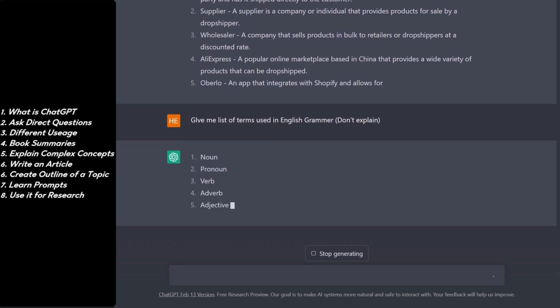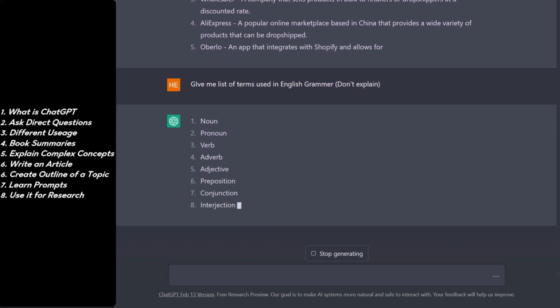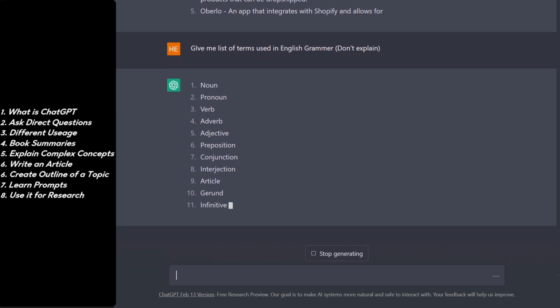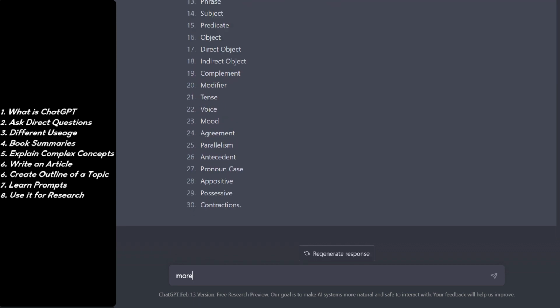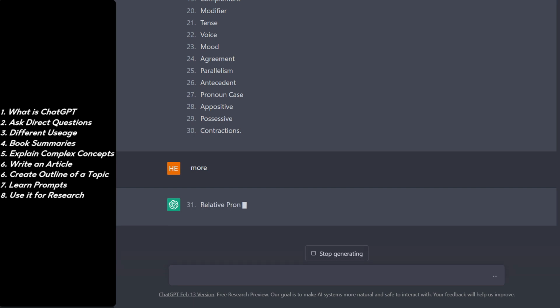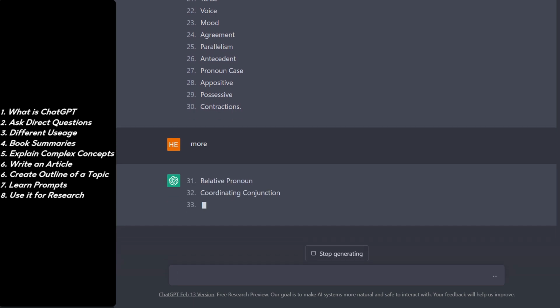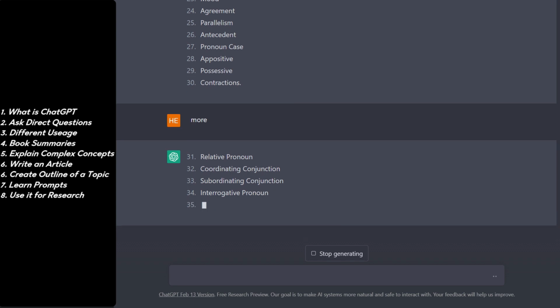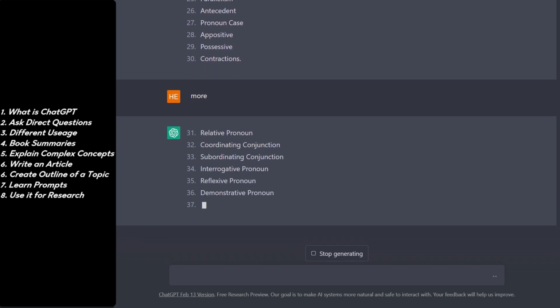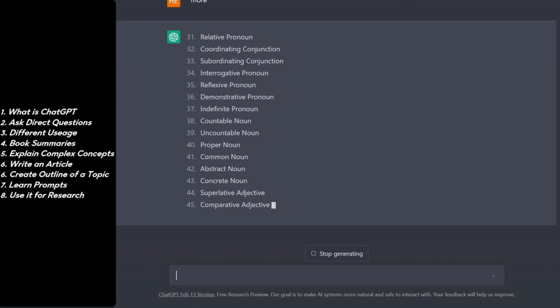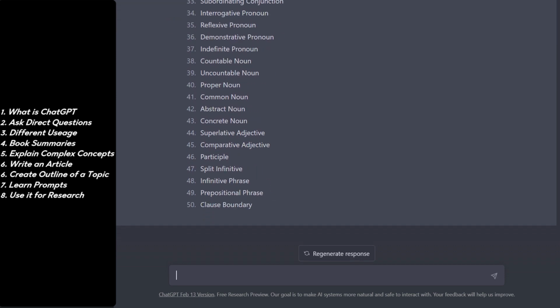So let's see. It has started to build the terminologies, starting with noun, pronoun, verb, adverb. And this is not all. You can ask it for more and it will continue to generate all the terminologies. So you can exhaust all the terms for a topic that you want to research, so that no particular field or word remains uncovered in your research. Now you can see that it has started to give us the things that we are less familiar with, like infinitive phrase, prepositional phrase, clause boundary.